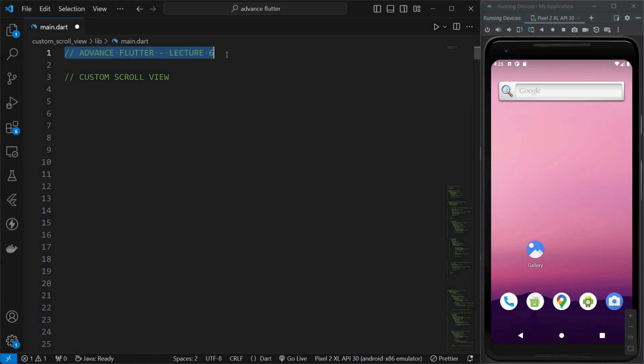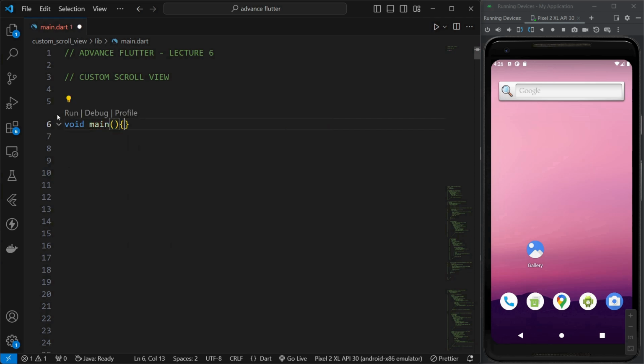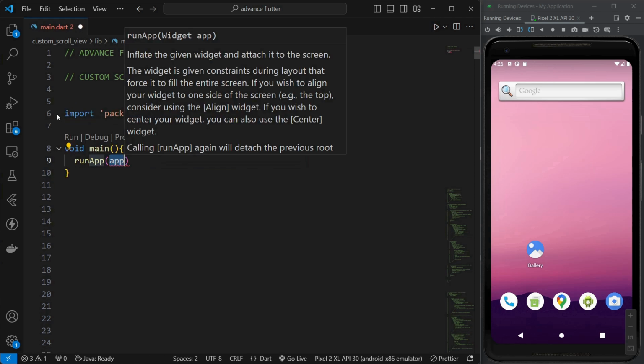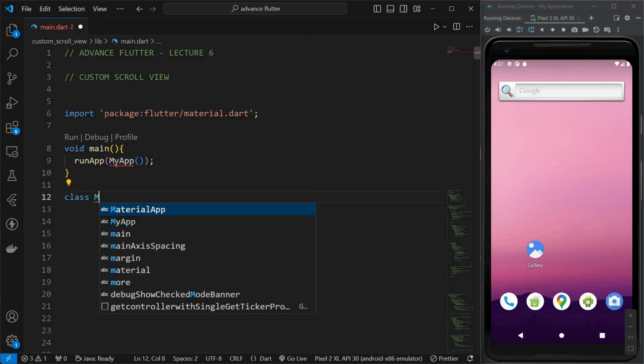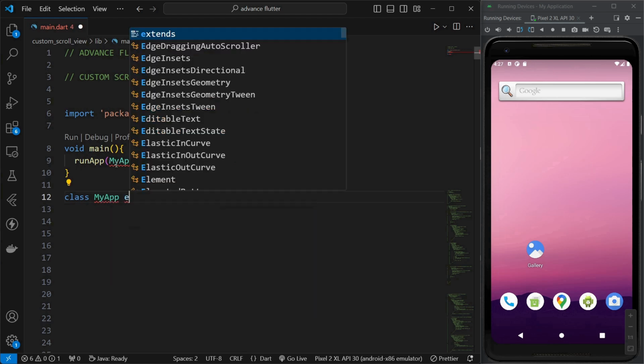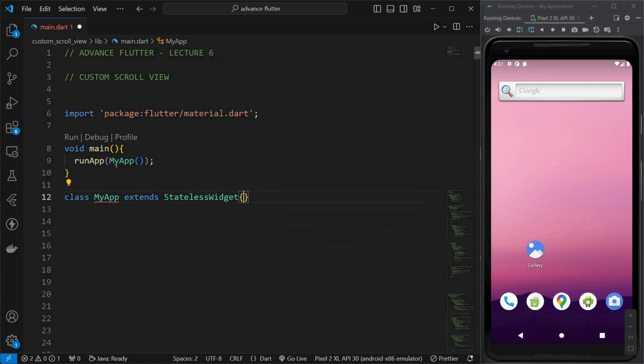So this is going to be the sixth lecture of our advanced Flutter series in which we're going to learn about custom scroll view. So first we're going to make our main function, so void main. Then we'll use our runApp function and it automatically imports our Flutter package. And now we'll design our first custom widget, which is going to be my app. And we need to define it too. So first we'll make a class. So class MyApp extends, and we'll extend it with a stateless widget. Okay, and then we'll call our build context.